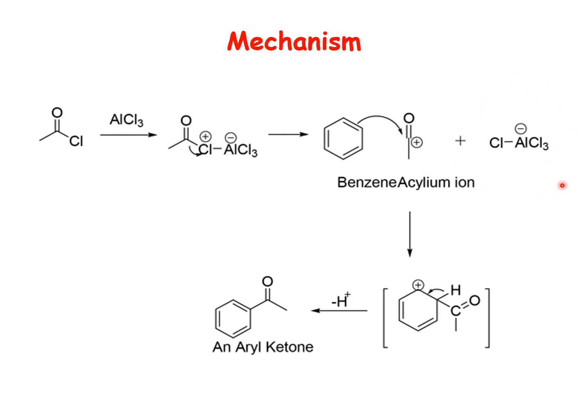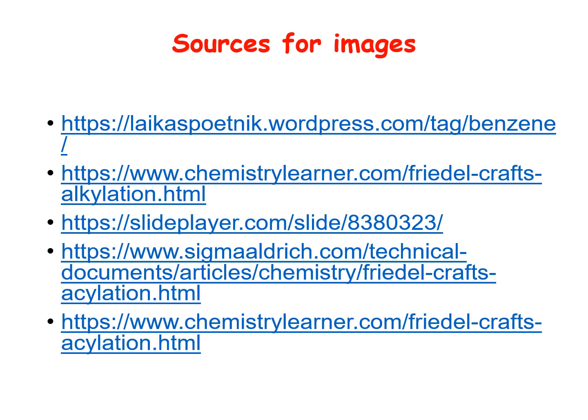liberating AlCl4. In the next step, there will be stabilization by sigma complex. In the last step, hydrogen will be liberated, which will combine with AlCl4 to generate HCl and AlCl3 again. The resulting compound will be either ketone or aldehyde. These are a few references for images. So all these electrophilic substitution reactions are very much popular. Apart from this, benzene undergoes only oxidation and some addition reactions.